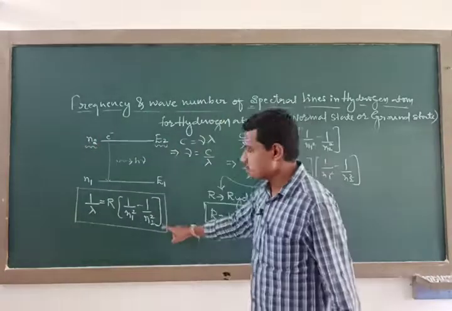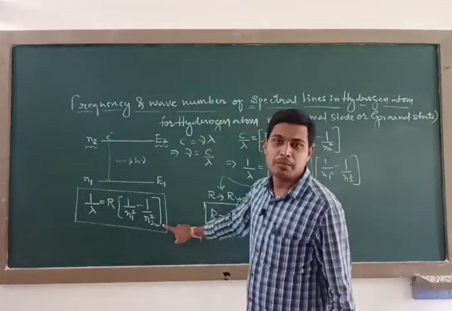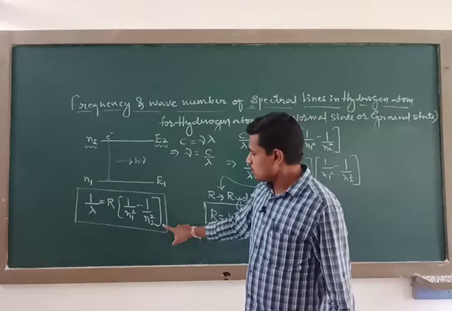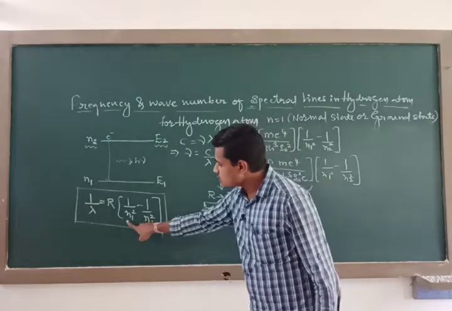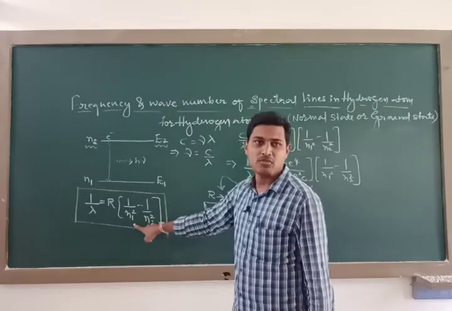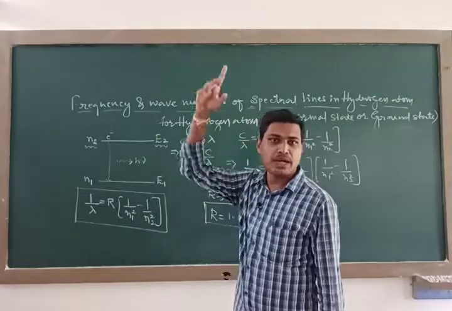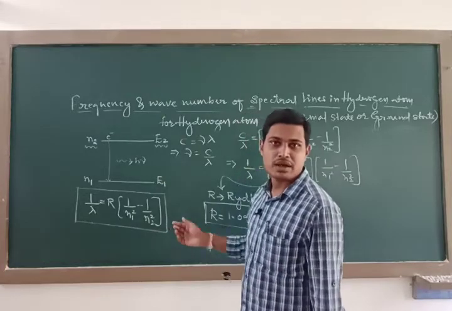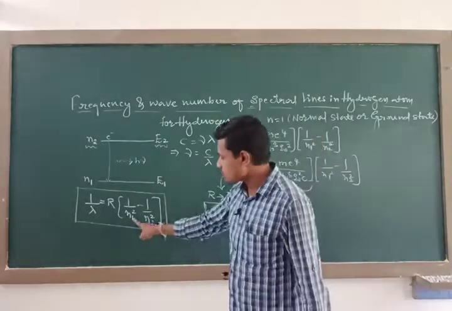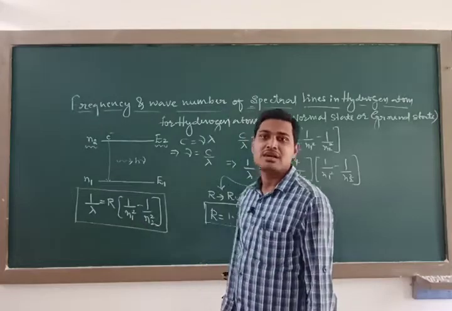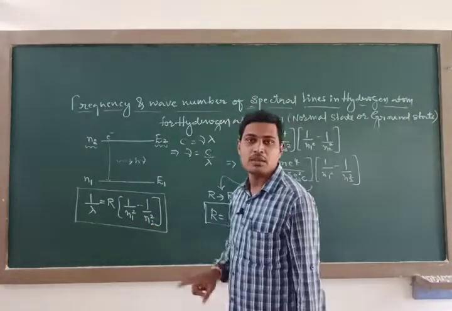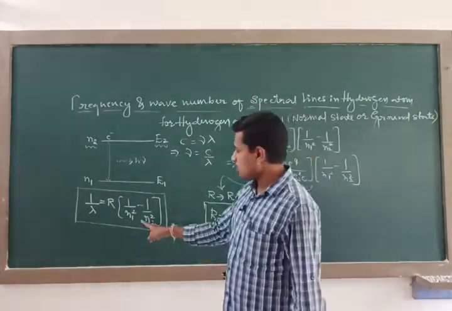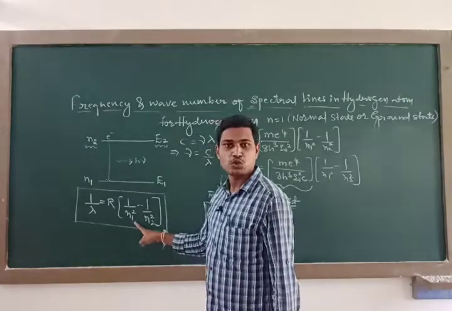Here, instead of 2, I have generally n1, which is the orbit number. For the Balmer series, the lower orbit n1 should be 2.